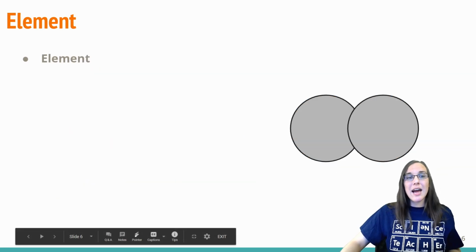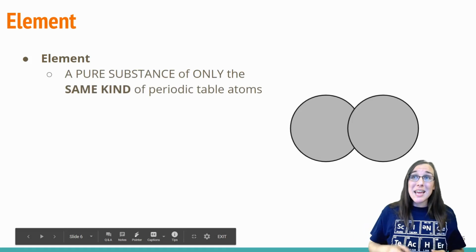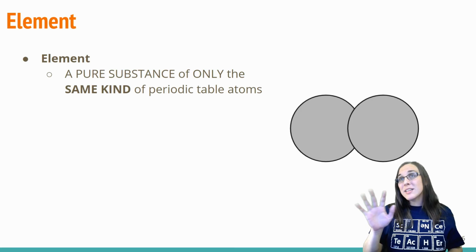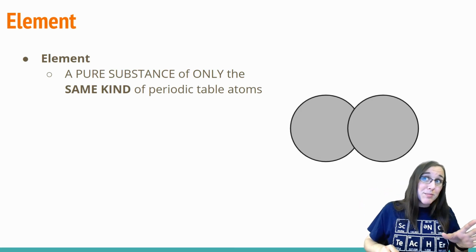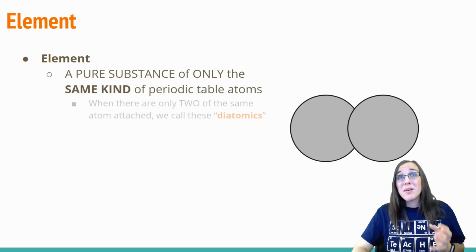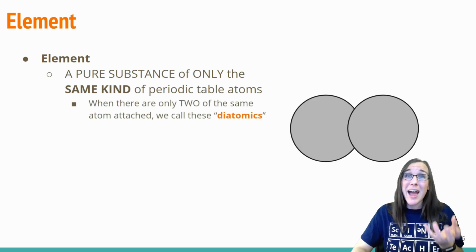So let's go into the element a little bit more. We call this a pure substance, only the same kind of atoms, only gray atoms, only blue atoms, only orange atoms. They're only going to be the same color, same type of atom.